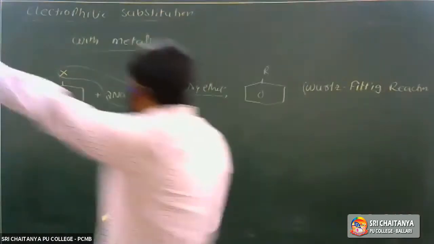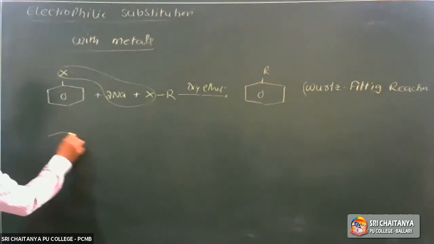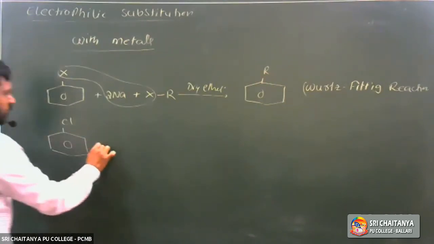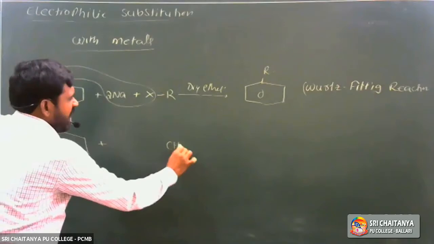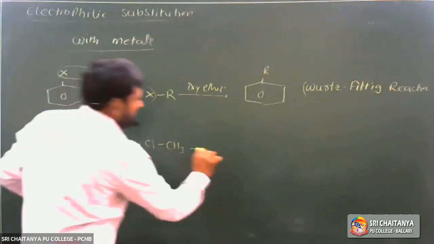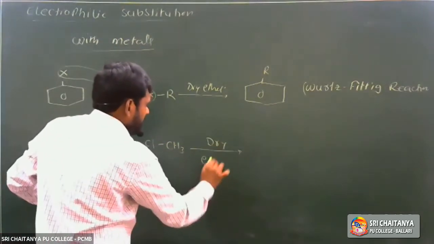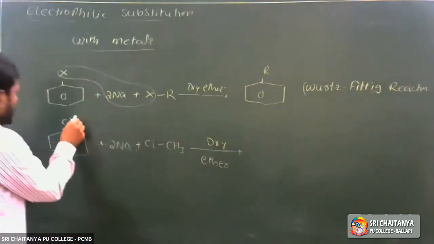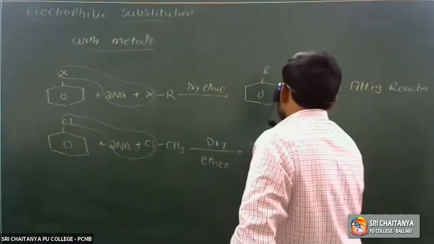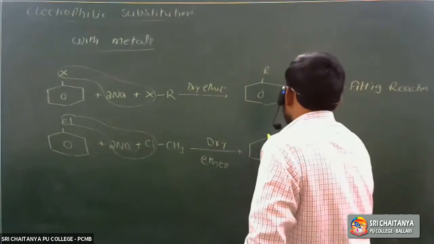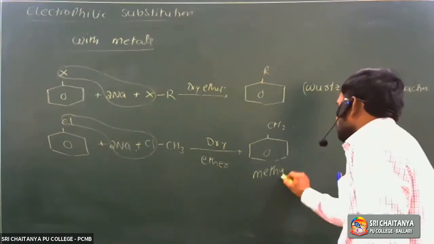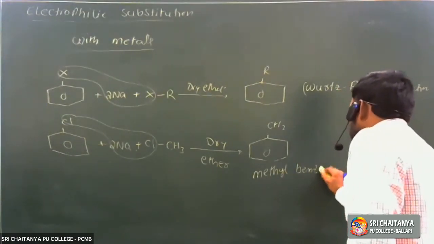Take a specific example. A mixture of chlorobenzene, or bromobenzene, or iodobenzene, and methyl halide, that is methyl chloride, is treated with sodium metal in the presence of dry ether. Here 2 moles of NaCl are eliminated. The methyl group is substituted on the benzene ring, so Cl minus is replaced by CH3. So it is called methyl benzene.